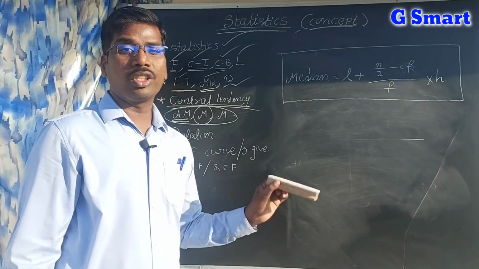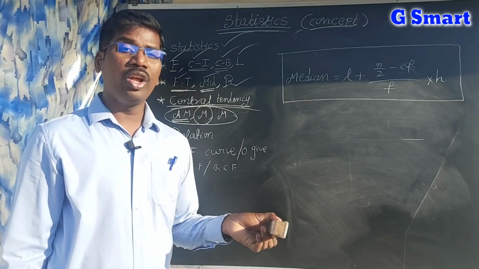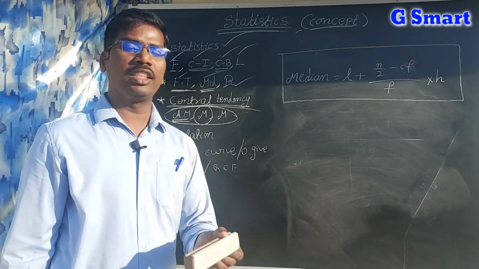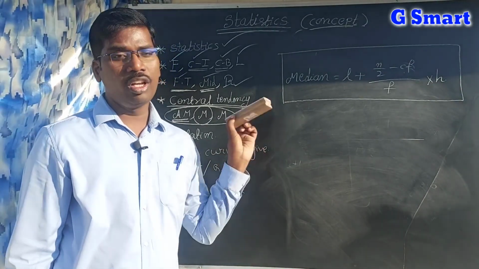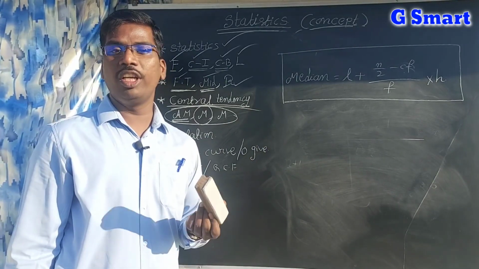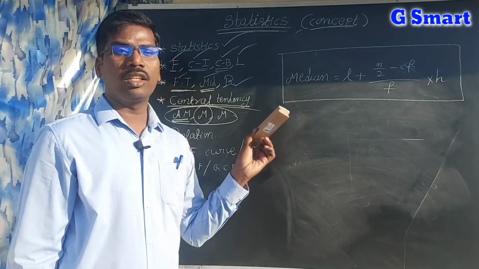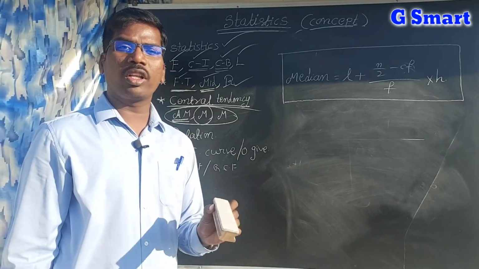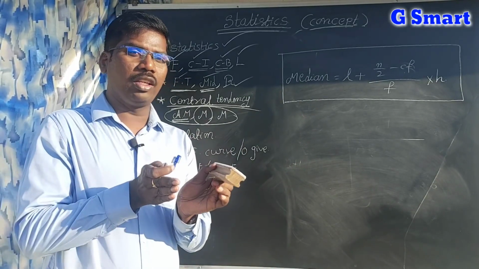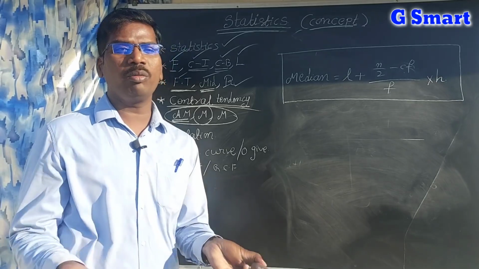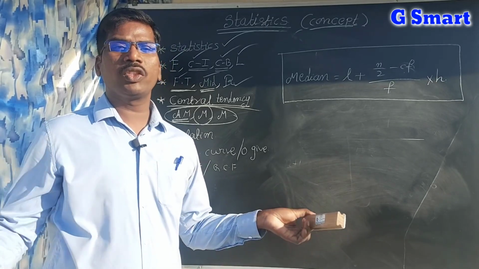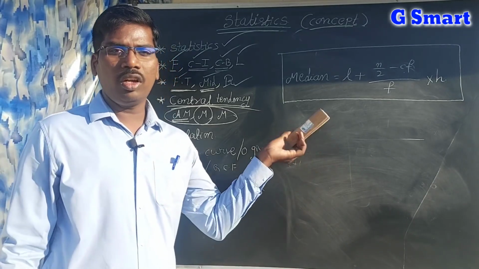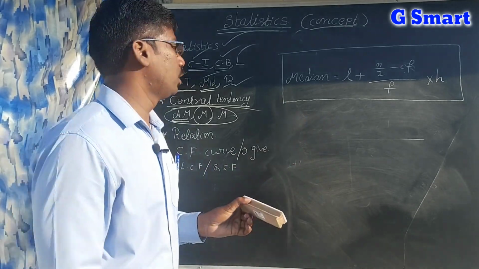And the demerits. One demerit is that you have to arrange all observations in ascending or descending order, and only then can you find the median. Also, it does not bother about extreme values; it only bothers about the middle values. If you know the middle value, you get the median, and we need not bother about the first and last values. That is one demerit of the median.